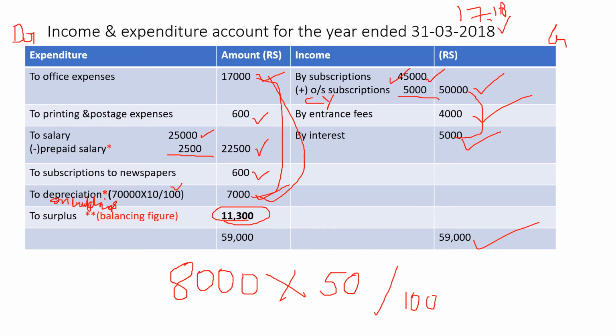Total of debit side is 47,700. And total of credit side 59,000. So the balancing figure will be called as surplus because your income side is greater than the expenditure. 59,000 minus 47,700. Your balancing figure, the surplus, is 11,300.